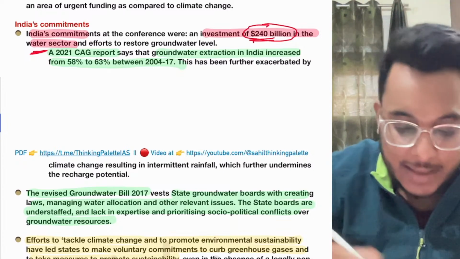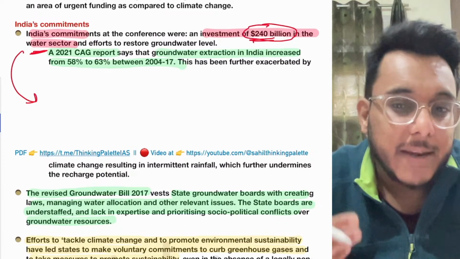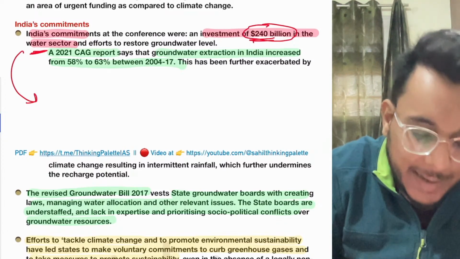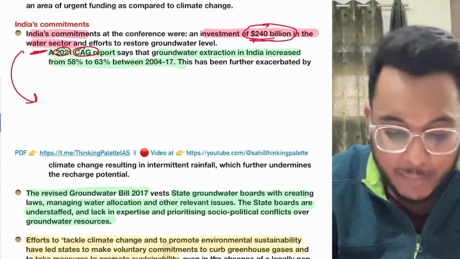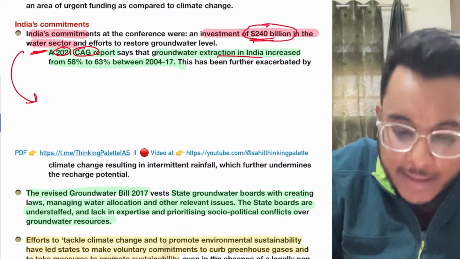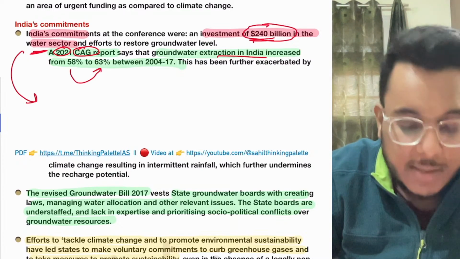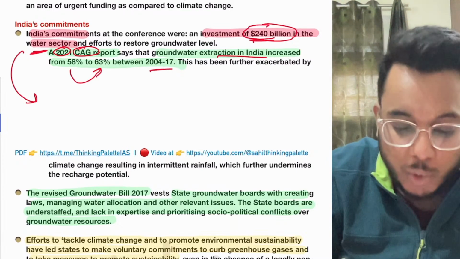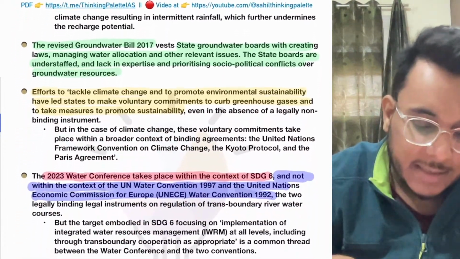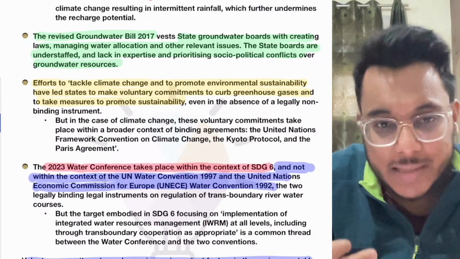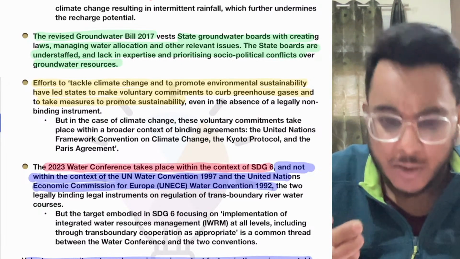But understand this thing, that actually the condition of groundwater in India is becoming very problematic. So what happened in 2021, the Comptroller and Auditor General came with a report, and in that report it was said that groundwater extraction in India has actually increased. It increased from 58% to 63% between 2004 and 2017. So we need to understand it very seriously. So now there are certain initiatives, steps also that India has taken, which are good ones.